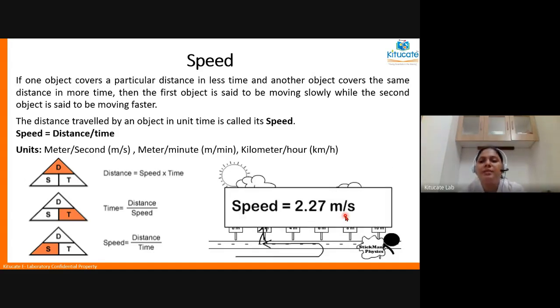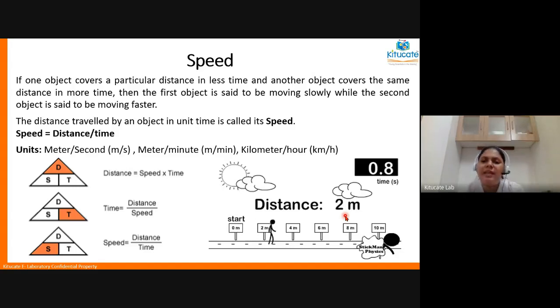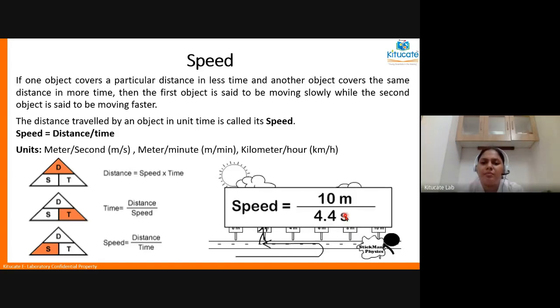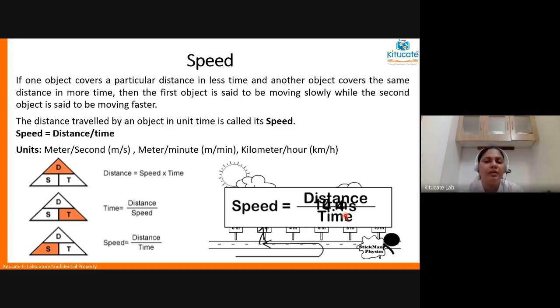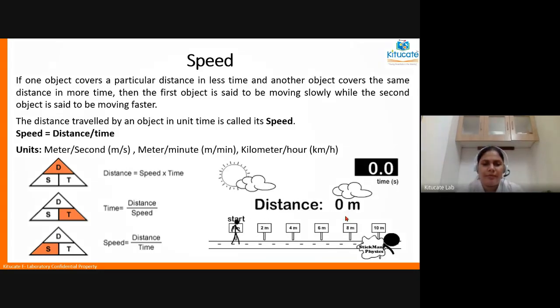So by this formula, very easily you can find out the speed of any object. Even if you don't know it, you can calculate it. You can measure it by knowing the distance, by knowing the time. Now let's go to the experiment part.